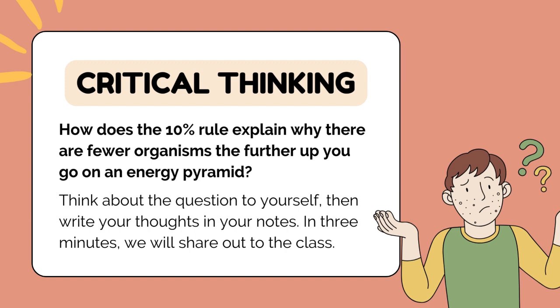200,000 kilocalories x 10/100. 200,000 kilocalories x 1/10. 200,000 kilocalories / 10 is equal to 20,000 kilocalories.